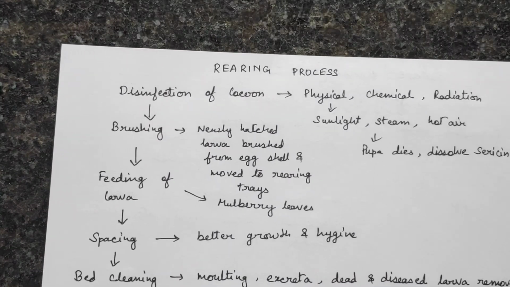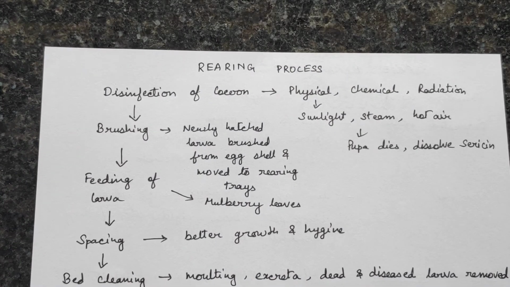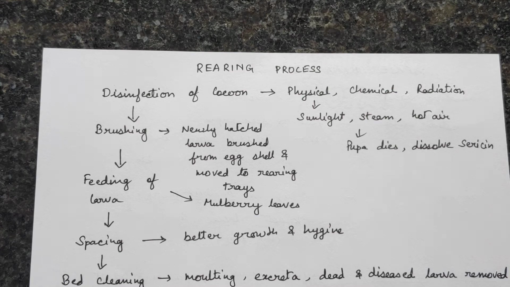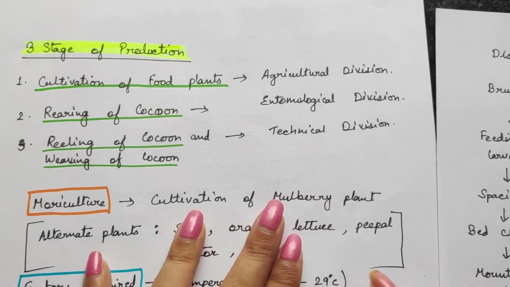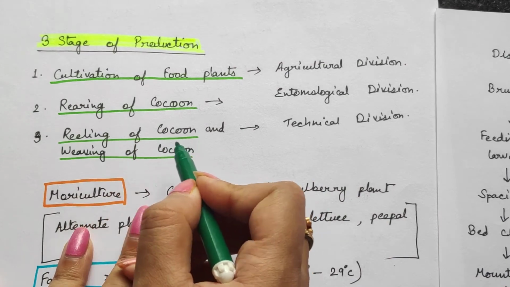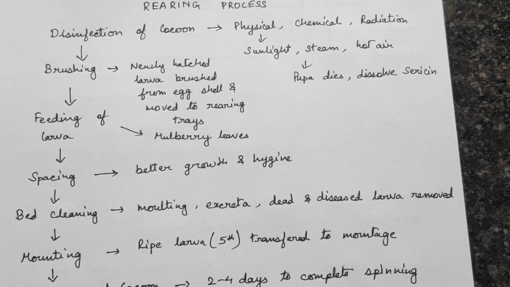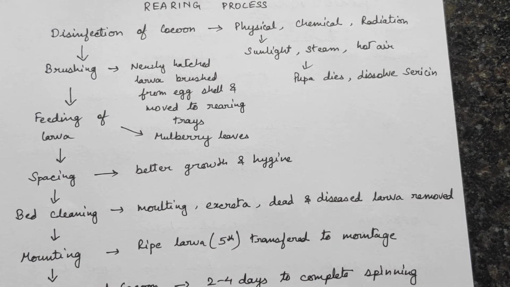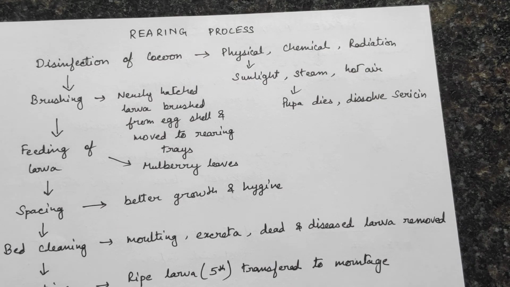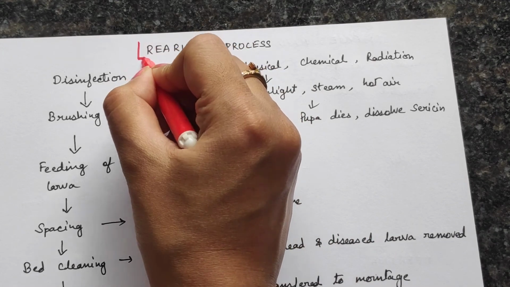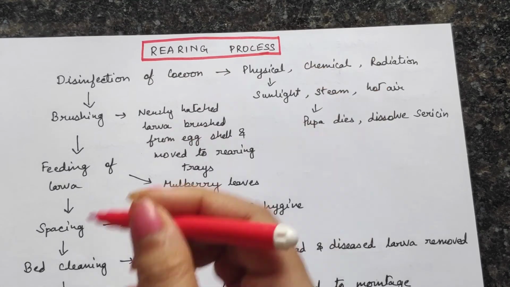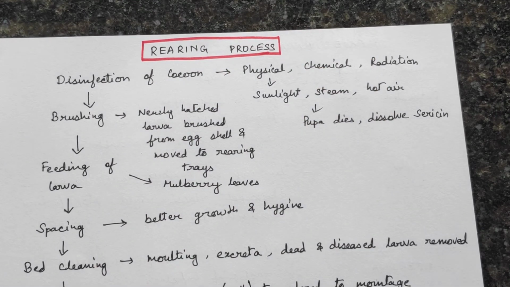Now we know exactly how we are getting the silk. Now let us discuss exactly how we are doing the production of it. That is, now we will talk about the reeling of the cocoon. That is the technical division. Now in the technical division, this is called the rearing process, in which the first thing that is done is disinfection of cocoon.